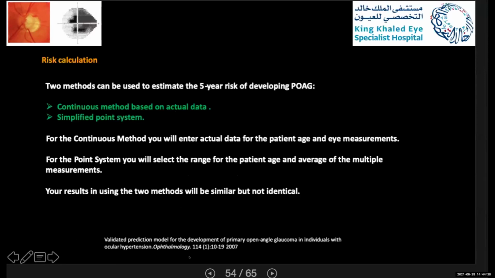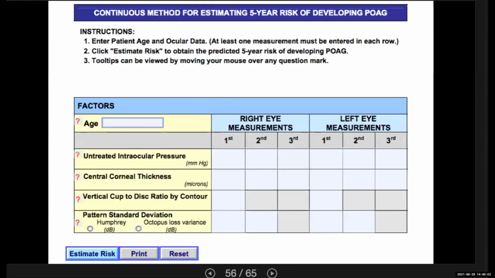They generated 2 methods to estimate the 5-year risk of developing primary open-angle glaucoma from their study. The first one is the continuous method based on the actual data of the patient, and the second is the simplified point system that I showed you before, which will give you a range to put the patient in. So this is the continuous method for estimation.